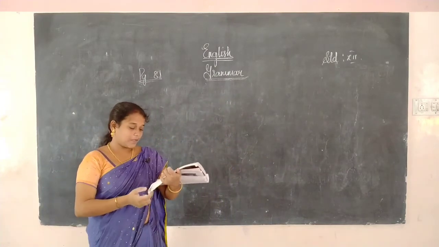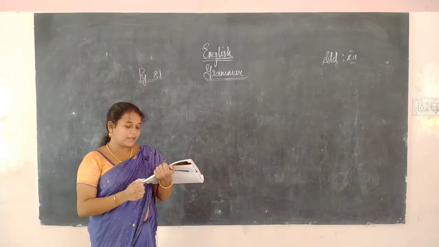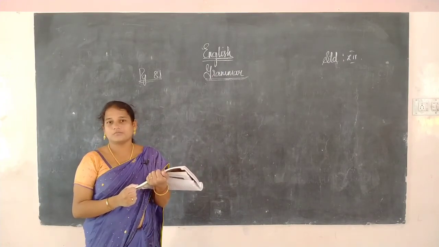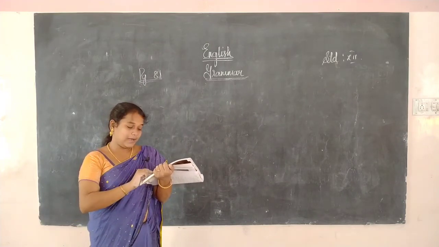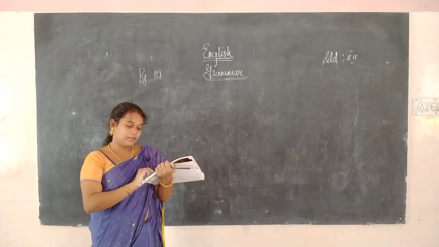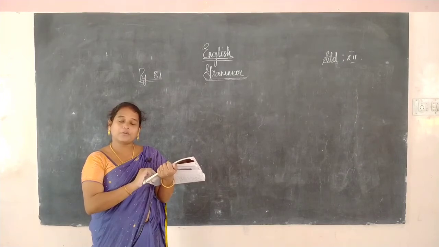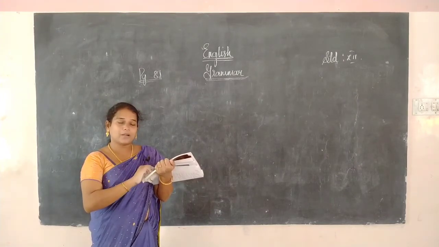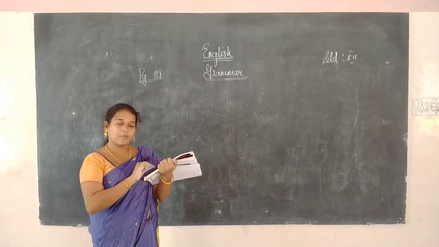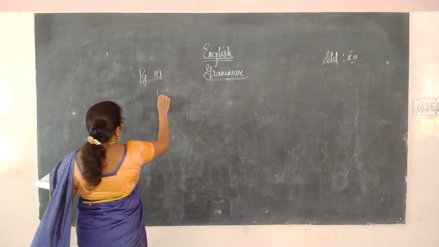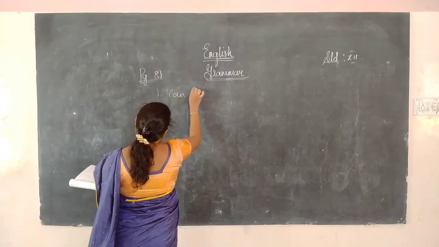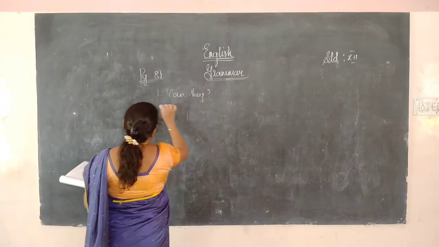Okay. See. The evildoer cannot cross the path of the truth. There they have given "cannot they". Here already "cannot" is there. So what is the error there? We have to write the positive tag. But already the question is in the negative form. How will we write the negative again? So "can they". Okay.